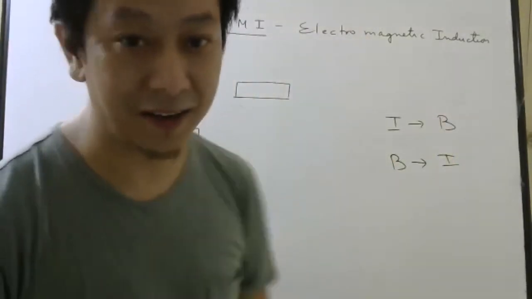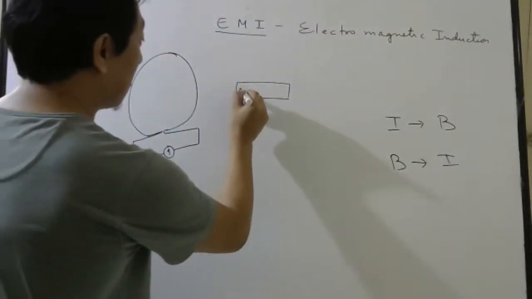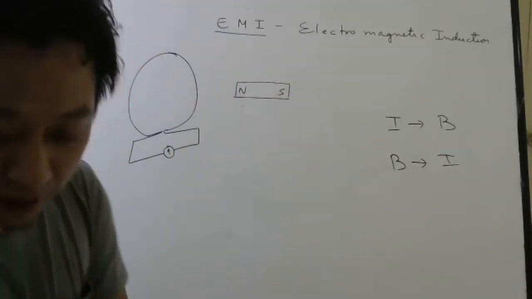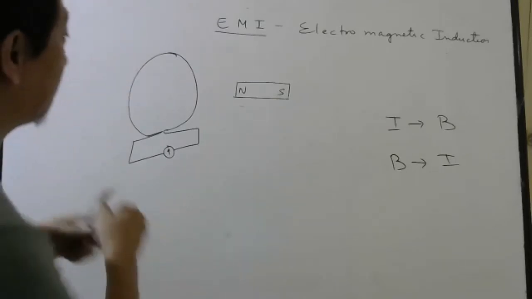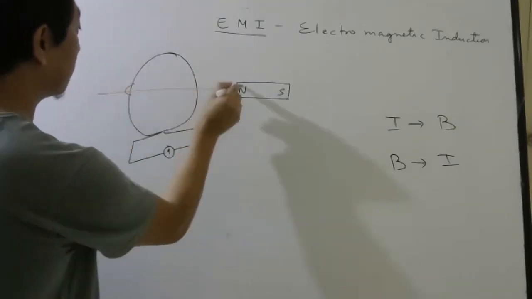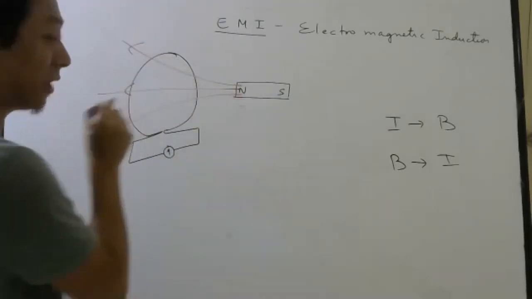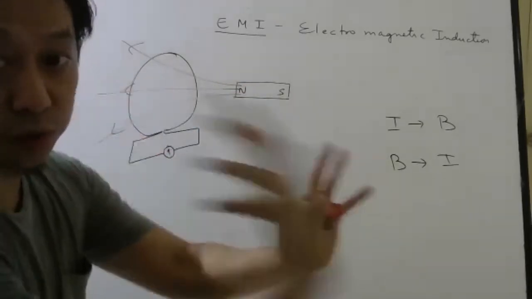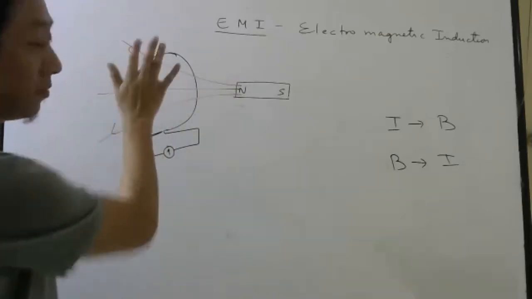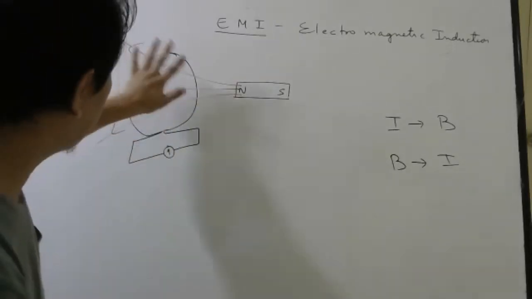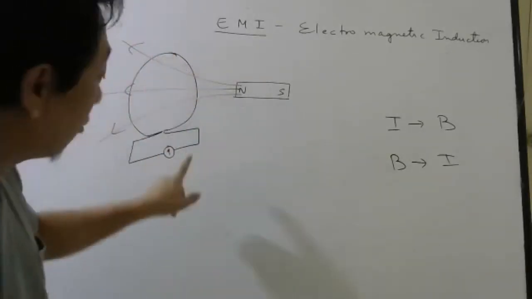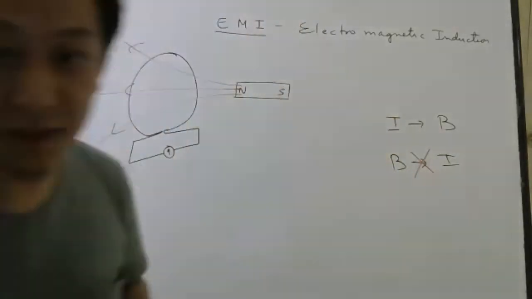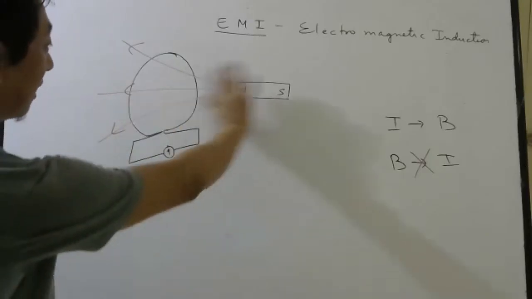So what he did, he brought a magnet here. If you bring a magnet, there will be magnetic field. Magnetic field lines will pass through this circuit. So he thought if there is magnetic field in the circuit, there will be current. But he found there is no current.